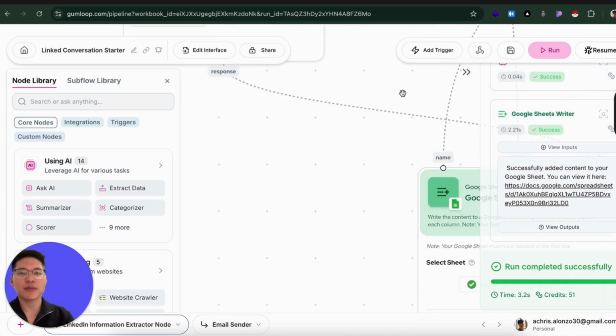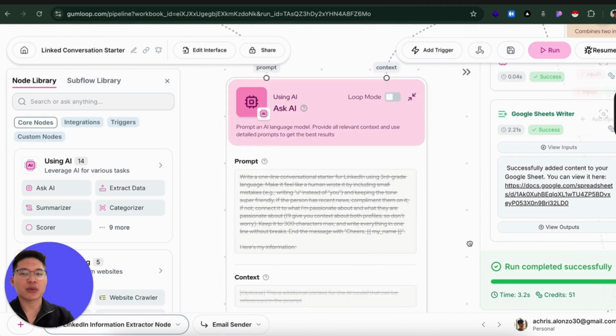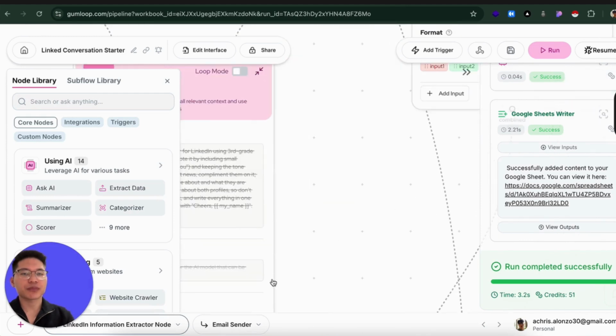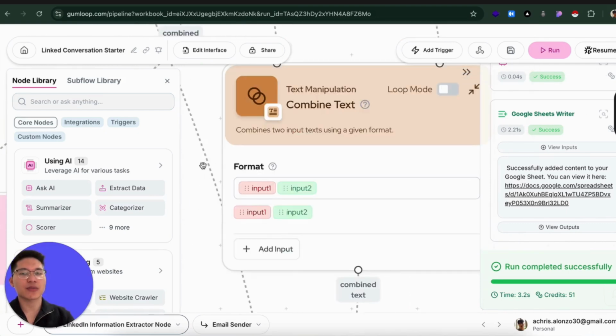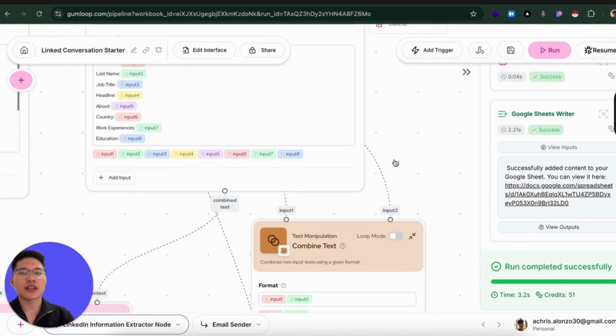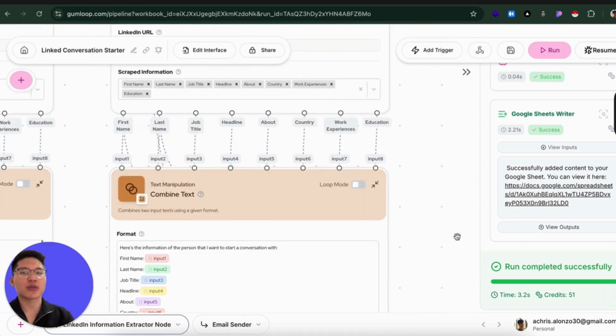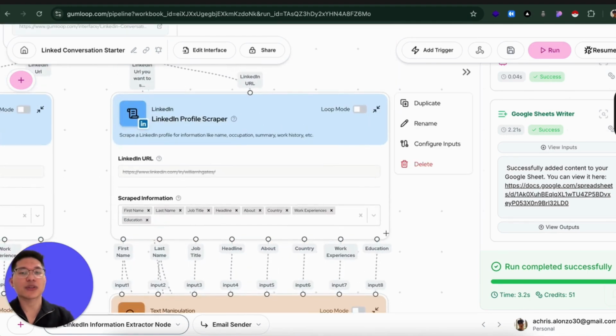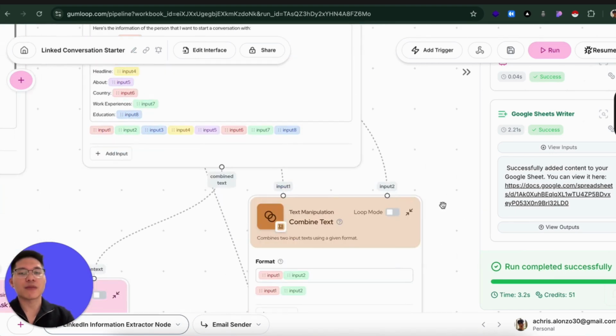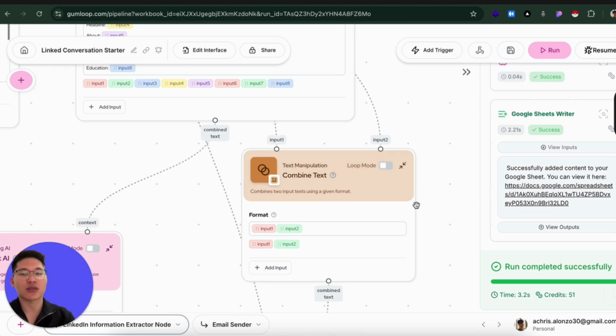Feel free to play around, but that's what we're just using right now. So Ask AI, and then I also have another Combine Text around here. This Combine Text is just basically going to grab what I just connected. I have two inputs, input 1 and input 2, and I just connected the first name of the person that we want to start a conversation with and their last name, because the LinkedIn profile scraper doesn't give us an output of the full name. So I have to use Combine Text again to combine those two texts together.